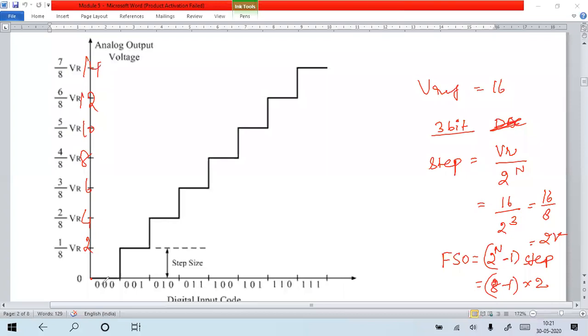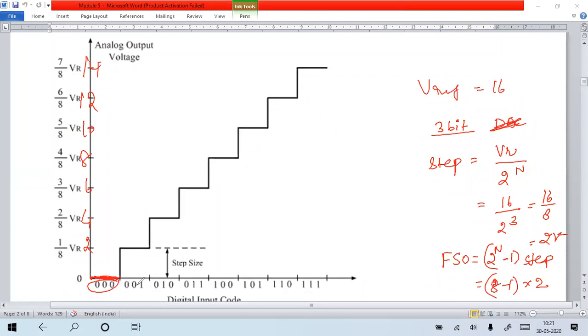That means 0 to 1.9 volt will come under 000.